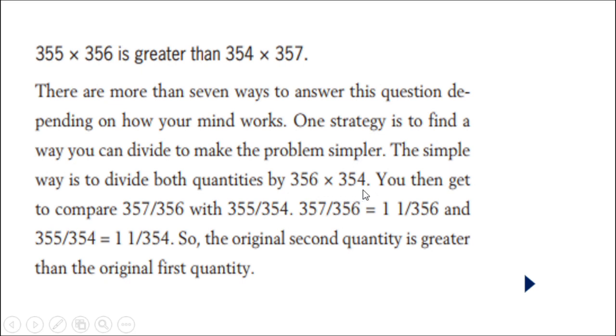Then we are getting the fraction. We are converting this into the mixed fraction 1 upon 356 and 1 upon 354. Then we are telling the second quantity is the greater. So this is also another method to solve the same type of question. The method I said is one of the shortcuts.